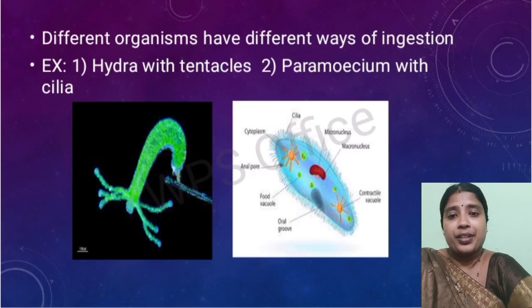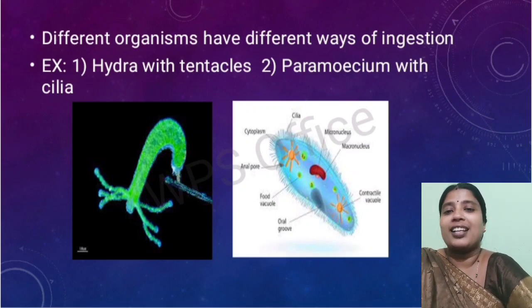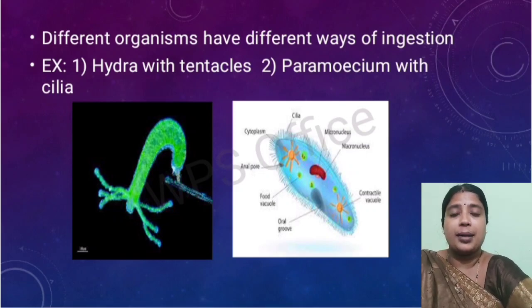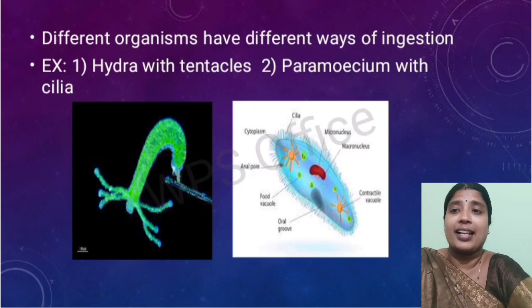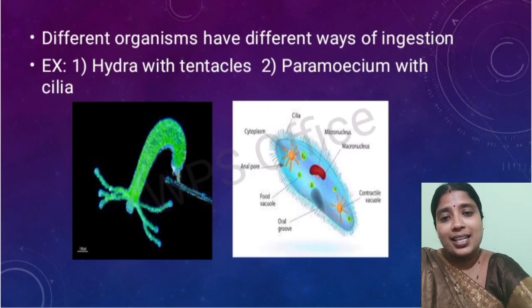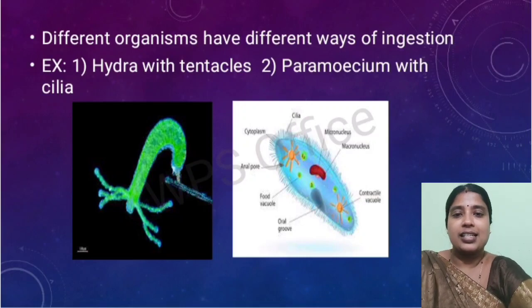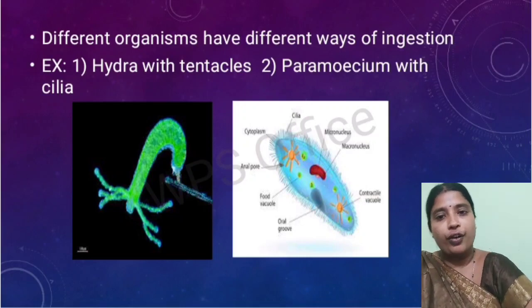Then paramecium looks like a slipper, yes, footwear. Now this paramecium is a unicellular organism, but it also has very thin hair-like structures known as cilia. With the help of these cilia, paramecium ingests the food.